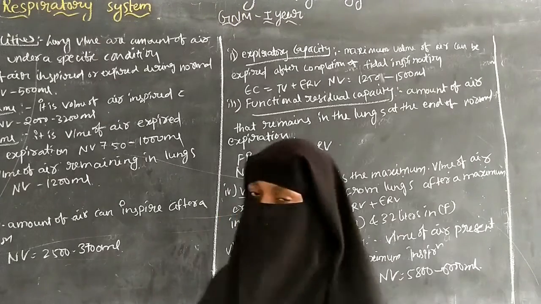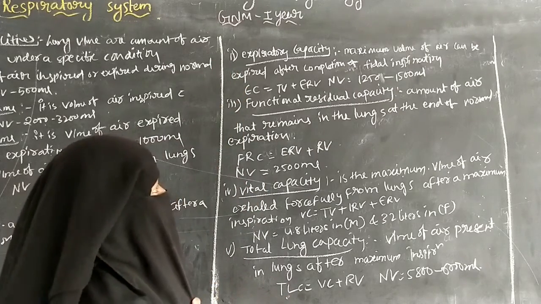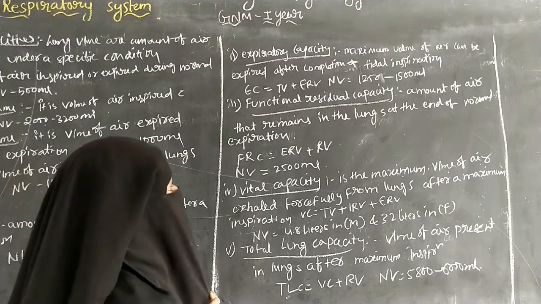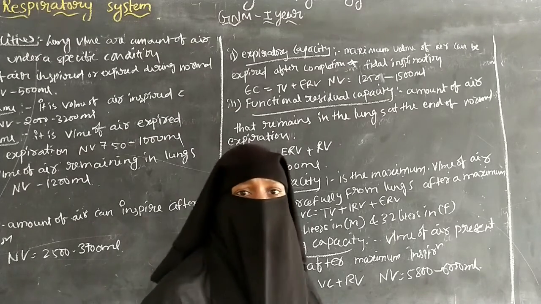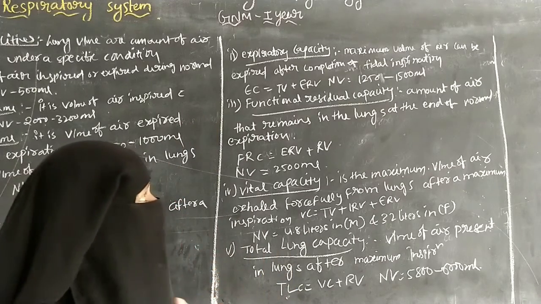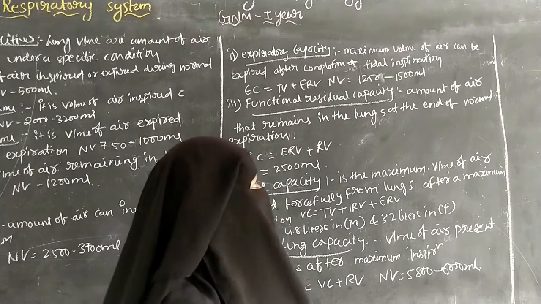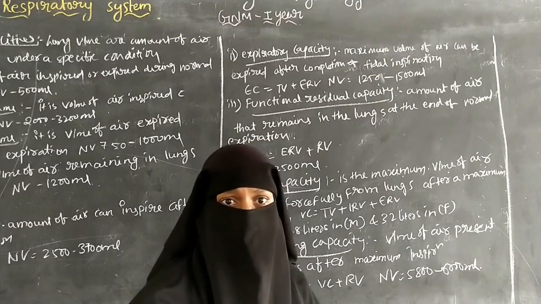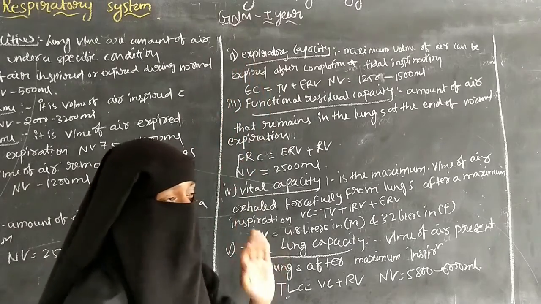Next, expiratory capacity. Expiratory capacity means the maximum amount of air that can be expired after the completion of the tidal inspiration. So after the completion of the tidal inspiration, the amount of air that can be expired is called expiratory capacity.